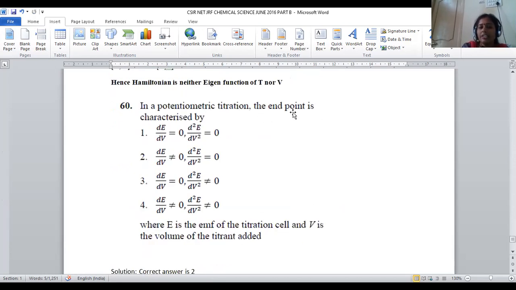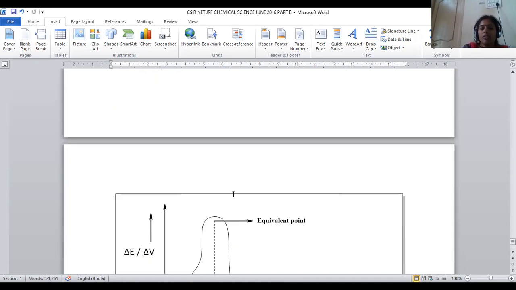In the potentiometric titration, the end point is characterized by what? Potentiometric titration is an analytical titration method which is used to give the titration values based on the variation of EMF. Here two kinds of plots will be taken: EMF variation versus volume of alkali added, otherwise the differential dE by dV versus volume of alkali added. In both cases, we will get the equivalence point. Then for potentiometric titration, which is the correct statement we have to depict? For that purpose, we have the plots.